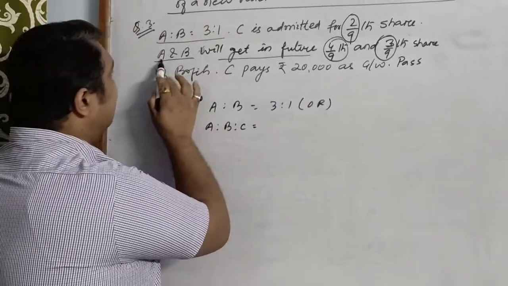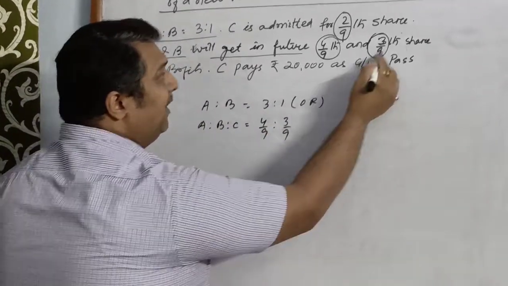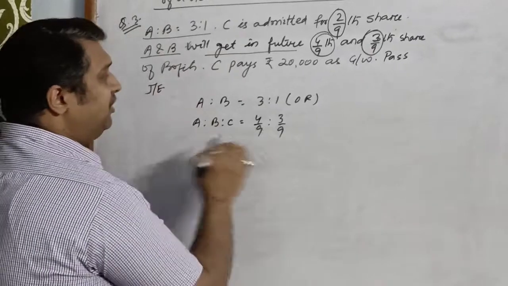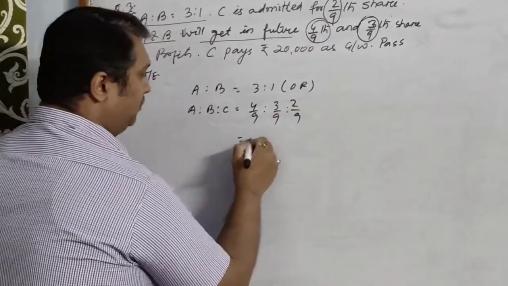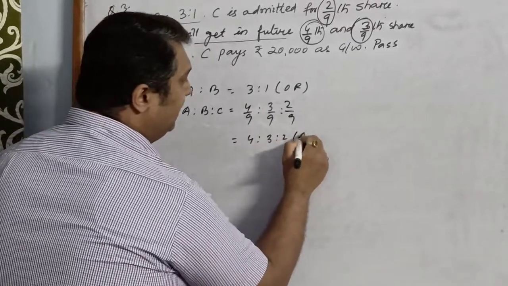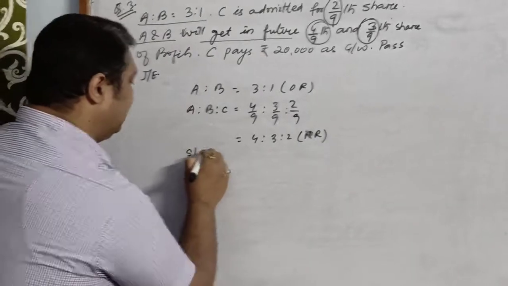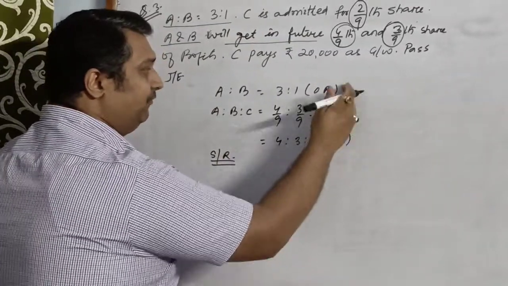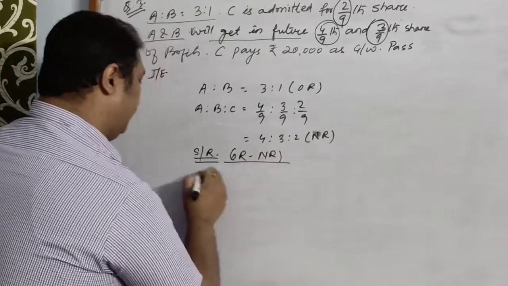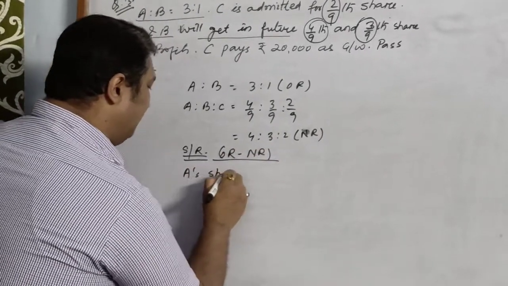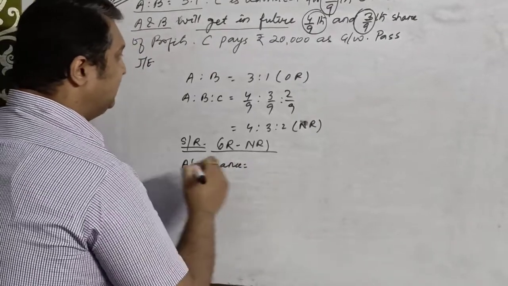The question says that A will get 4/9 in the future. B will get 3/9 the share of profits in future. And C will get 2/9 of the share of the profit in the future. That means the new profit sharing ratio is 4:3:2. Now we will calculate the sacrificing ratio of both of them. Formula is old ratio minus new ratio. So let us calculate the amount which will be sacrificed by A.